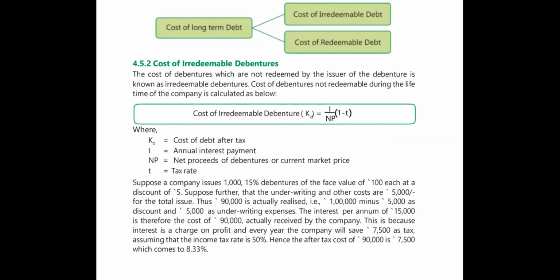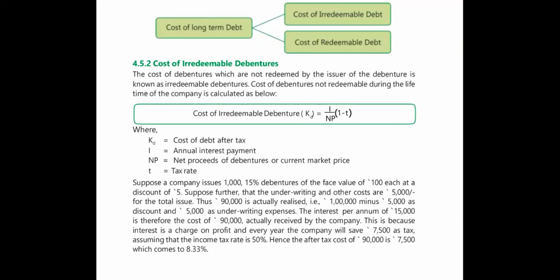If you deduct that 5,000 from 1 lakh, it will be 95,000. But apart from that, they are even doing underwriting, and underwriting is also 5,000. So the actually realized amount is 90,000.